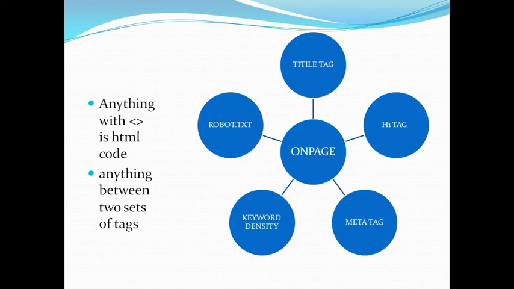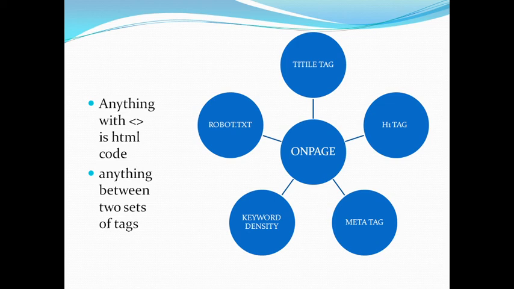So what is on page SEO? Here, anything in the backend is HTML code. Okay, so all the HTML code comes inside on page SEO, like your title tag: whether your site is having a title tag or not. If it has a title tag, what is the length of the title tag?